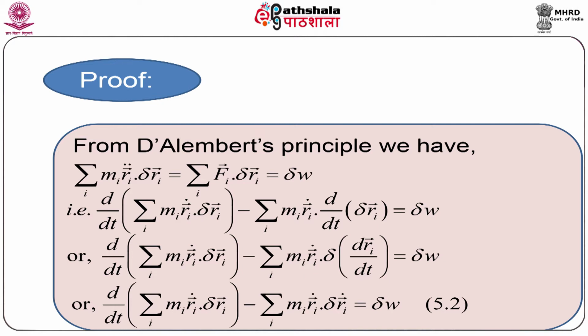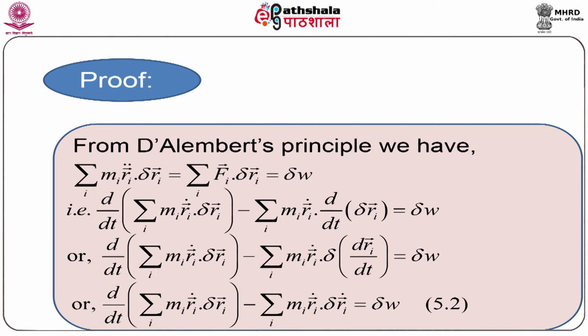Now, keeping mi ri vector dot fixed, if we consider the time derivative of delta ri vector, we get the extra term, which is mi ri vector dot dot d/dt of delta ri vector, which has been subtracted here. Right hand side is written as it is.